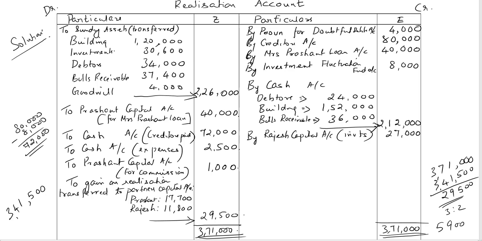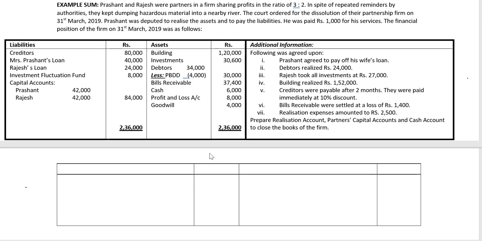Next we will go to Rajesh's loan account. Left side debit side and right side credit side. Particulars, rupees, particulars, rupees.